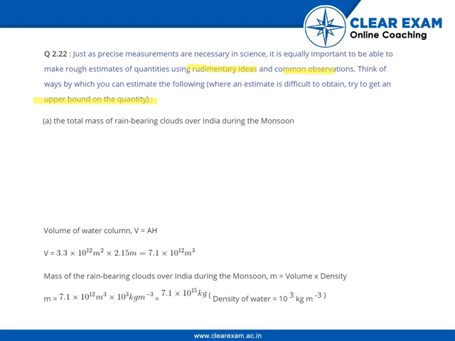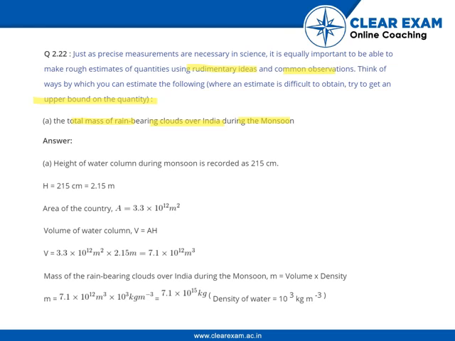The first one, the total mass of rain-bearing clouds over India during monsoon. The height of the water column during monsoon is recorded as 215 centimeters. That will be 2.15 meters. The area of our country is 3.3 into 10 to the power 12 meters square. Now to calculate the volume, that will be area into height. So total volume would be 7.1 into 10 to the power 12 meter cube.